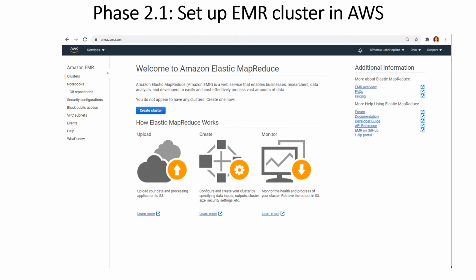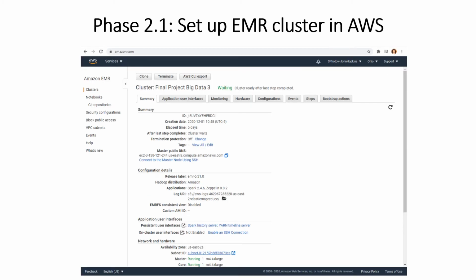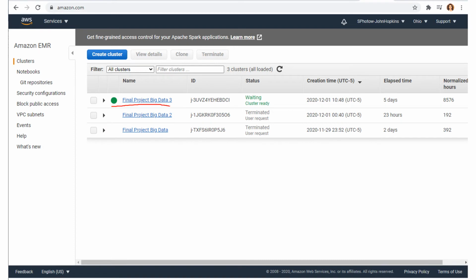In AWS services, I chose EMR and I created a cluster. Here is how I set up the EMR cluster. I chose Spark here. For instance type, I chose M4 xlarge. Here is the EMR cluster setup summary that I created. This is the last EMR cluster that I created for this project.